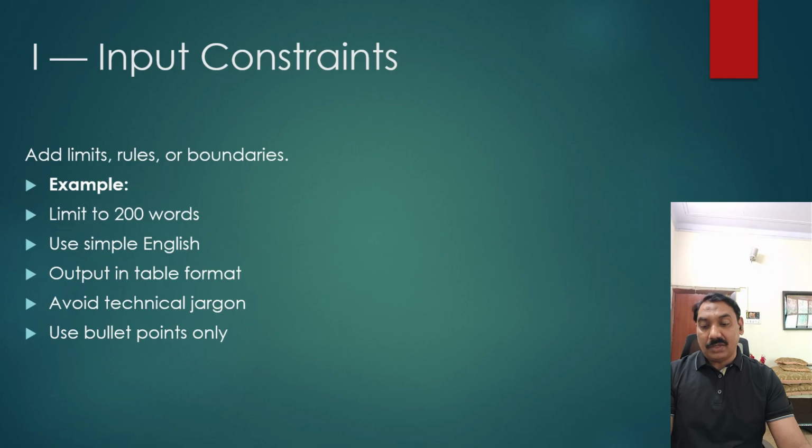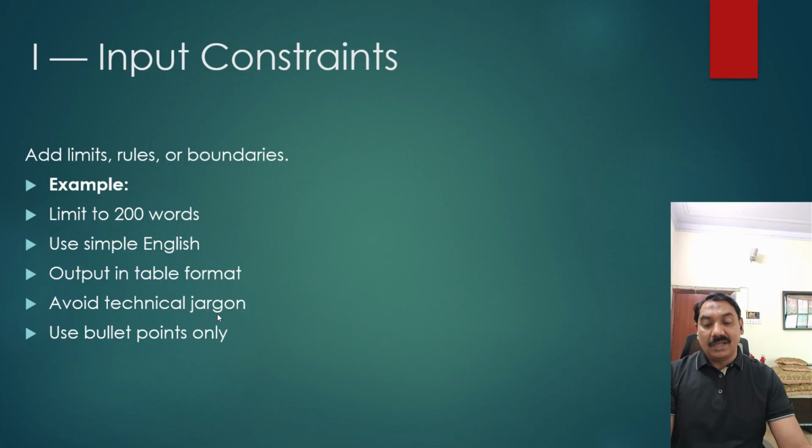So these type of stuff we need to limit over there. Use simple English. We can tell that it should not be a high-class English which nobody can understand. So we can give that instruction that simple English needs to be used. For output in table form, we can tell that we need tabular data, so it should not be bulleted, it should be in a tabular form.